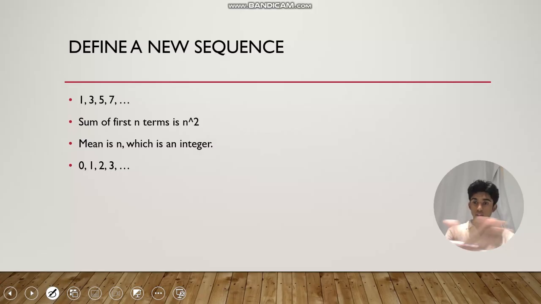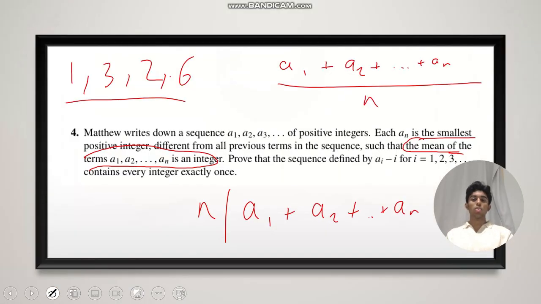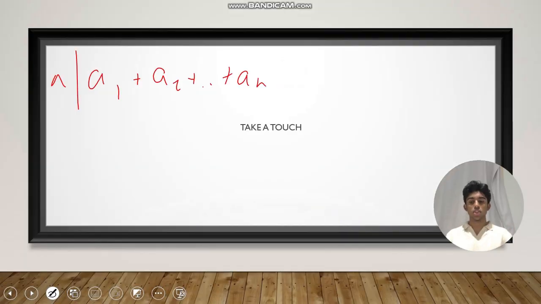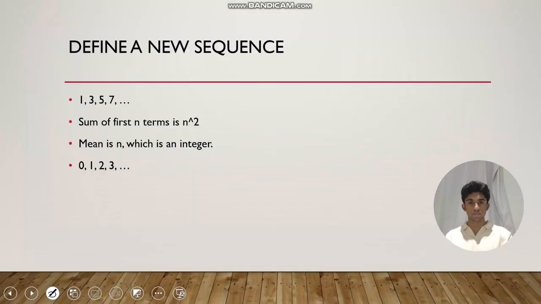A nice thing about this sequence is the sum of the first n terms is n squared. You can check this yourself. So 1 is 1 squared. 1 plus 3 is 2 squared. 1 plus 3 plus 5, 3 squared. You get the idea. The mean, therefore, of the first n terms is n, which is an integer. And we're also going to look at the new sequence ai minus i, since that's also important for this question. That's the main thing we have to focus on.